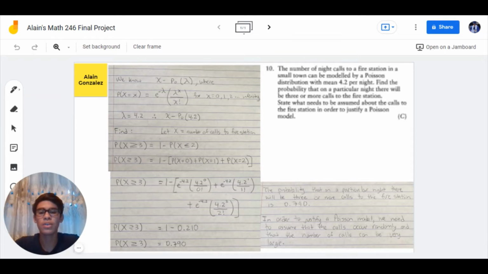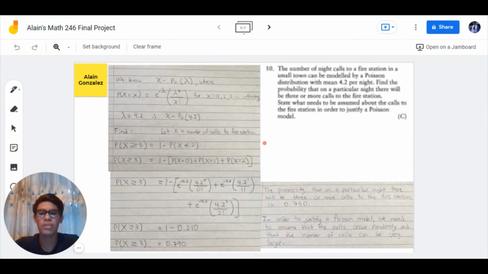Also, we need to determine our random variable x. So we are going to let x equal the number of calls per night to the fire station. So now the question asks, find the probability that on a particular night there will be 3 or more calls to the fire station. So therefore, it is P(X ≥ 3), the probability that x, the number of calls, is greater than or equal to 3.